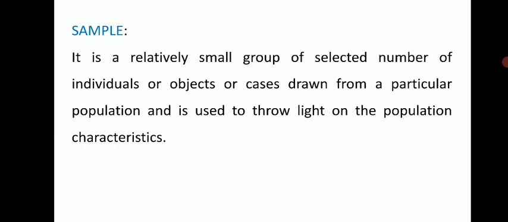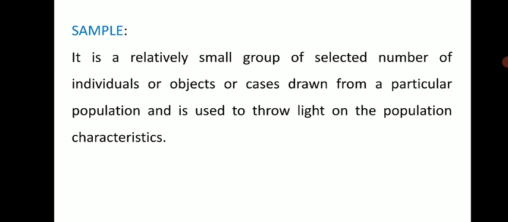So what is meant by sample? It is a few numbers, it may be a few pieces, or it may be some small quantity. So it is a relatively small group of selected number of individuals or objects or cases drawn from a particular population, and it is used to throw light on population characteristics.